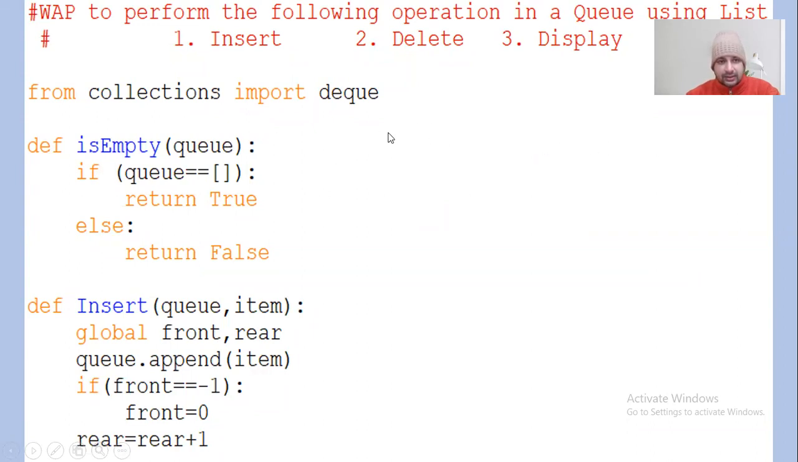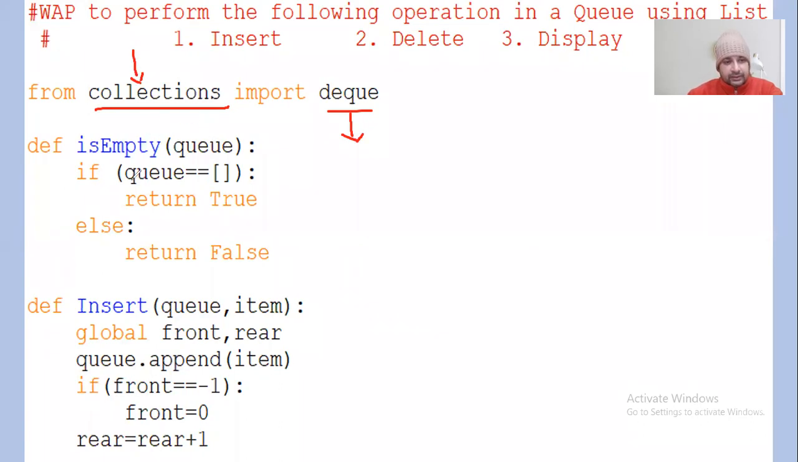Now this is a simple program, similar to your stack as a list. Again, you will feel a similarity with that particular program. Here, what exactly I've done: from collections import deque. So this deque is being imported from the package collections, right?